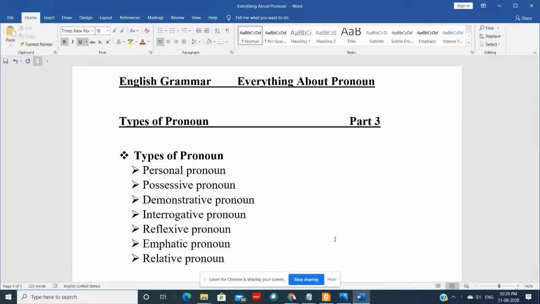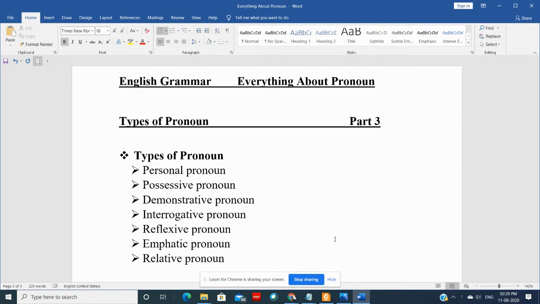Hi everyone. So we are back discussing our pronoun chapter. This is our third part of this session, that is everything about pronoun. And today we are going to talk about types of pronoun.